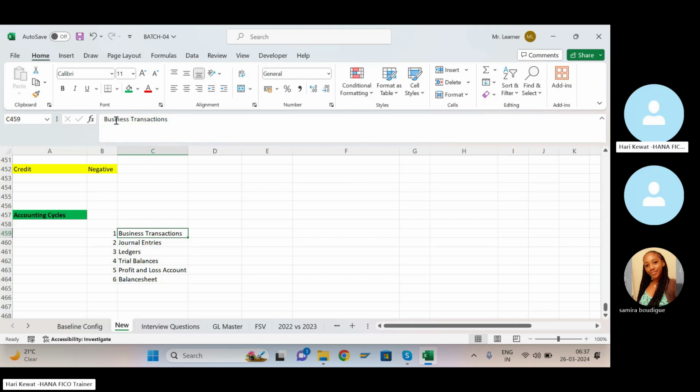For every account I need to prepare the journal entry for the period. Now, ledger is also the same. For each individual account I have to find out the summary balance.